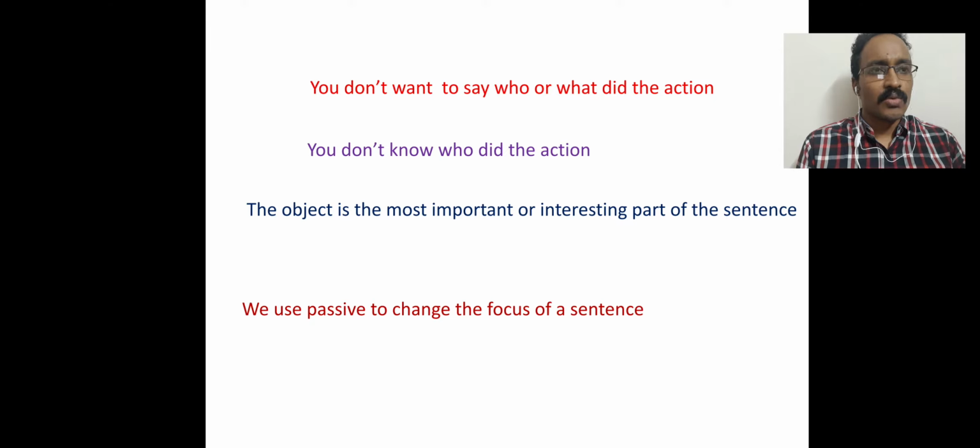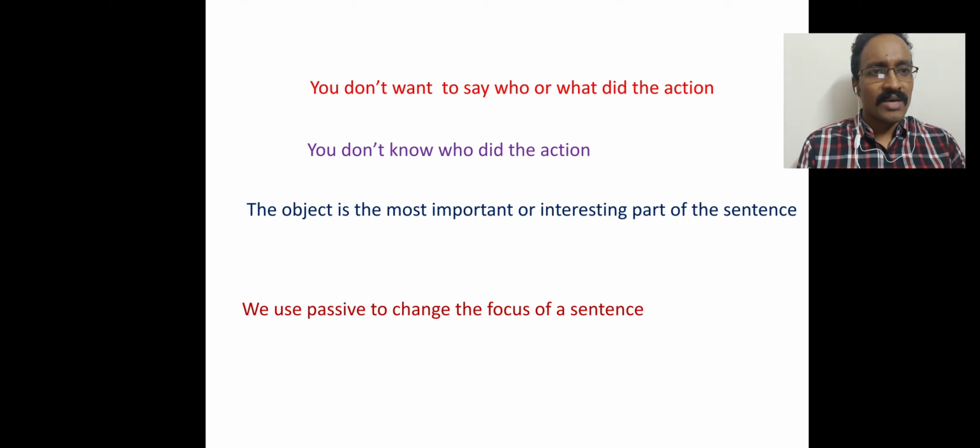That means we want to give importance to the object, or we don't want to give importance to the doer or the performer. In that case, we use passive voice. That means we want to change the focus of a sentence. So in these cases, we use passive voice, and in the English language we frequently use it.